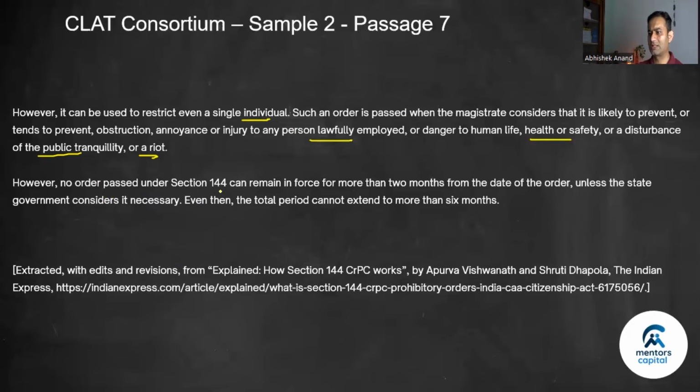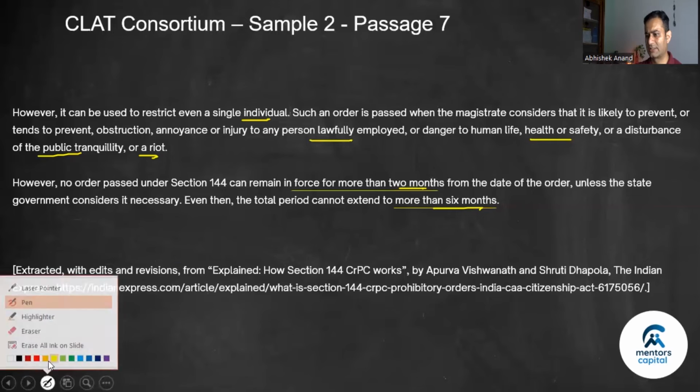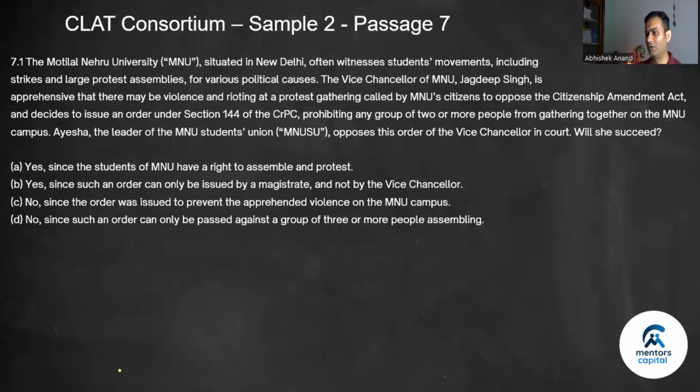However, no order passed under section 144 can remain in force for more than 2 months from the date of the order, unless the state government considers it necessary. Even then, the total period cannot extend to more than 6 months. So the normal period is 2 months. If the state government thinks it's essential, then it can extend it by a maximum of another 4 months. So maximum 6 months से ज़्यादा नहीं हो सकता. All right. ठीक है. Great. So now let's answer the questions that follow.